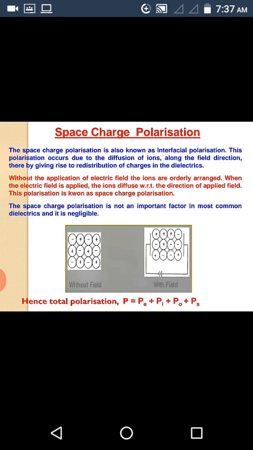The space charge polarization is not an important factor in many cases. Hence, this is negligible sometimes. This polarization occurs at power frequencies, that is of the order of 50 to 60 Hz. Hence, the total polarization P is equal to P_E plus P_I plus P_0 plus P_S.